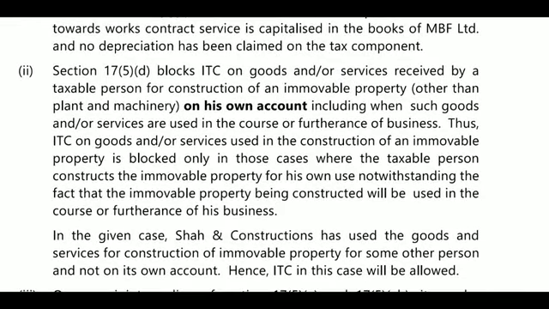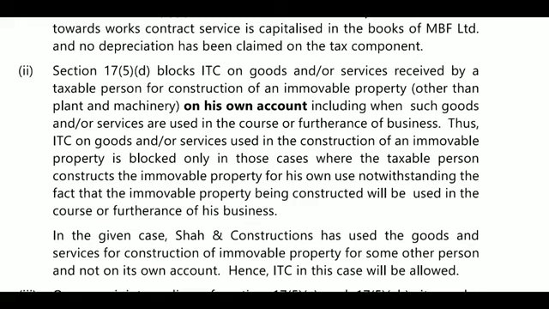Second question, section 17(5)(d), is related to blocking of ITC. It is also a block of ITC: goods or services received by a taxable person for construction of an immovable property. 17(5)(c) is work contract related, whereas 17(5)(d) is construction of immovable property on his own account, even though the goods are used in the course or furtherance of business.